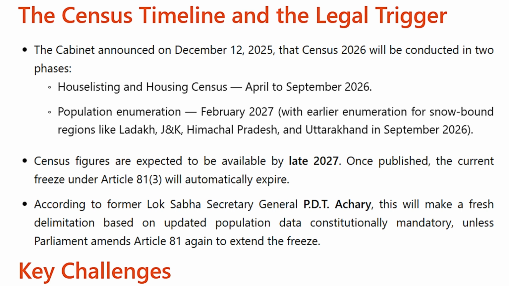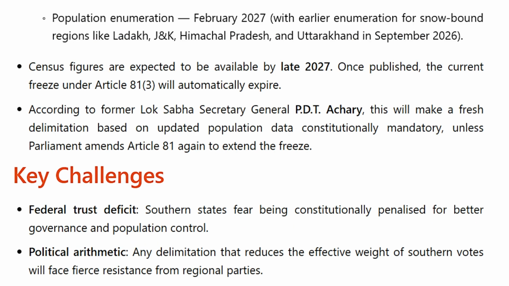Once published, the current freeze under Article 81(3) will automatically expire. According to former Lok Sabha Secretary General P.D.T. Achari, this will make a fresh delimitation based on updated population data constitutionally mandatory, unless Parliament amends Article 81 again to extend the freeze. Key challenges.